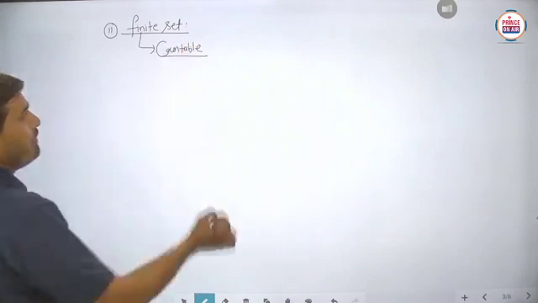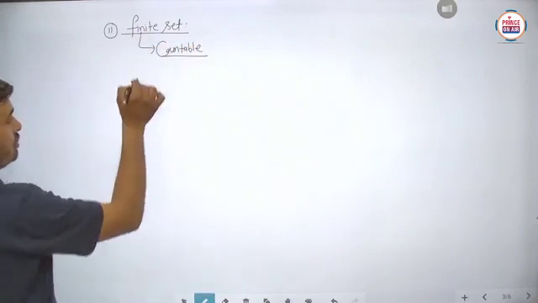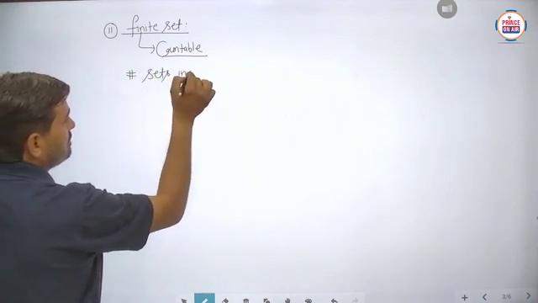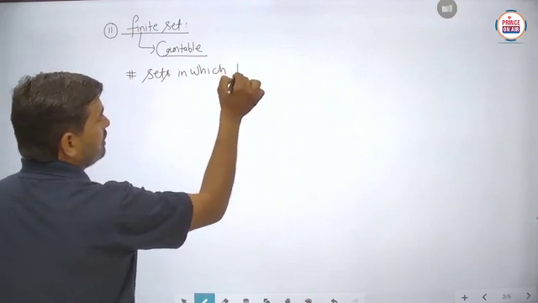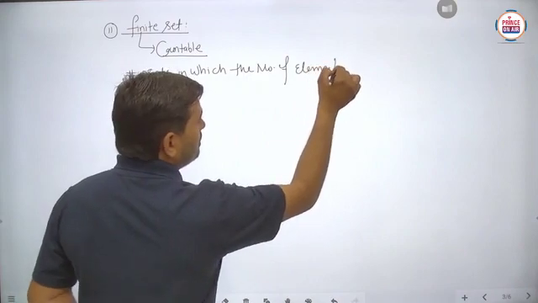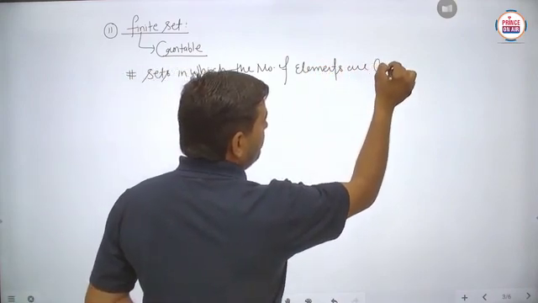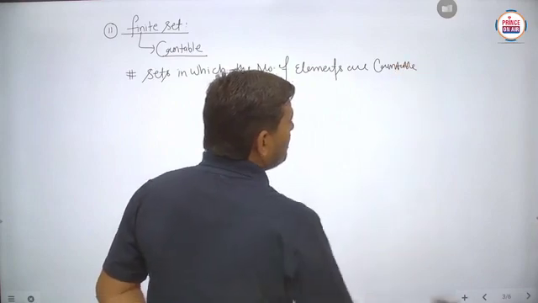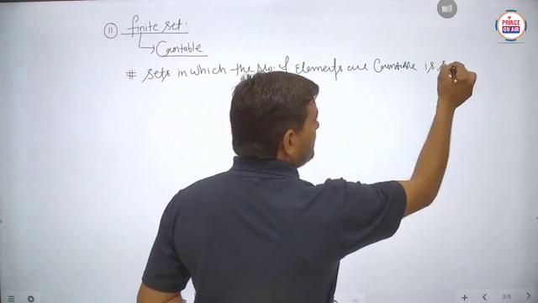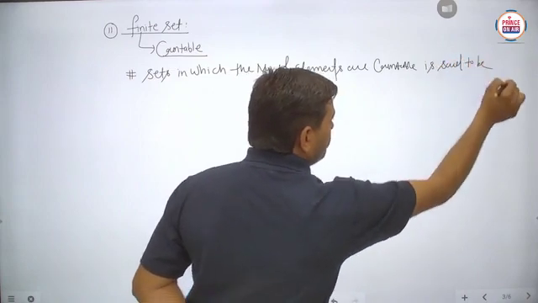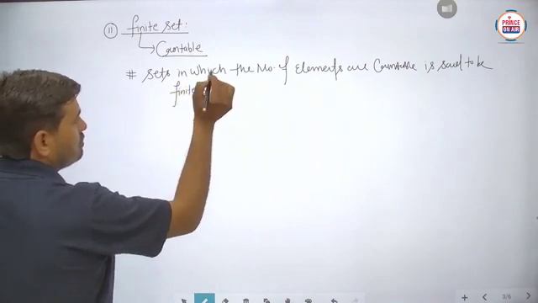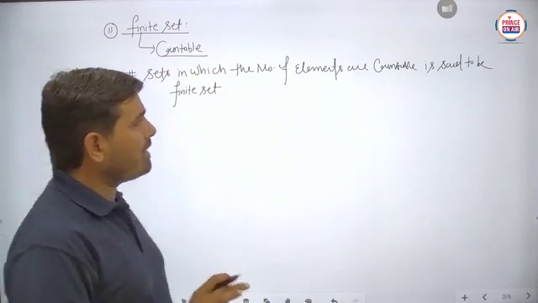So this particular word specifies the definition of this set. You can write down the definition: sets in which the number of elements are countable are said to be finite sets. Is it to be clear? So the number of elements are countable.